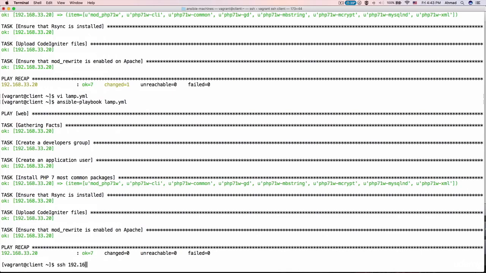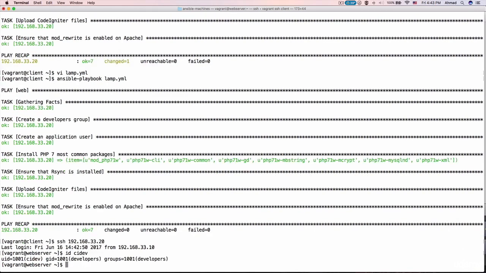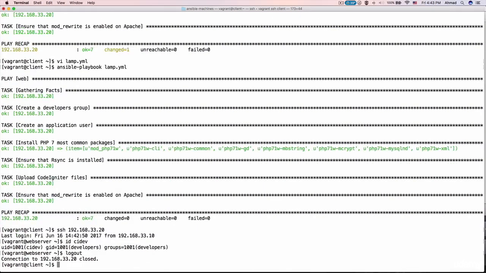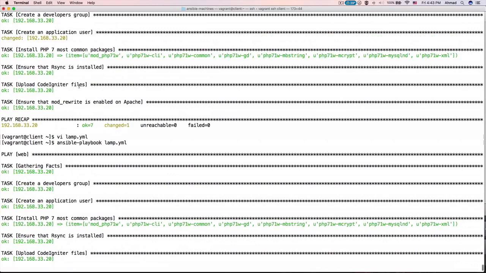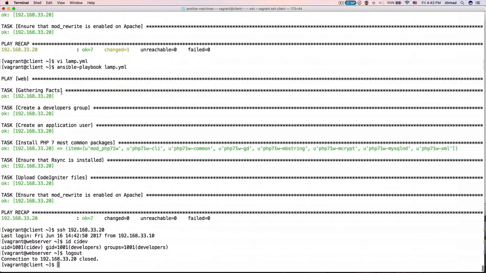If you want to double check, let's have a look. It's a good thing to check when you are testing your Ansible playbooks before deploying them to production. If I have a look at CIDev, I'm going to see that I have a CIDev user who is a member of the developers group. Okay, that's nice. And notice here that this task always gets executed before any other task. So here we have create a developers group, then create an application user, which are the pre-tasks, then install PHP. No matter where you place this in your playbook, as long as it is placed under the pre-tasks section.